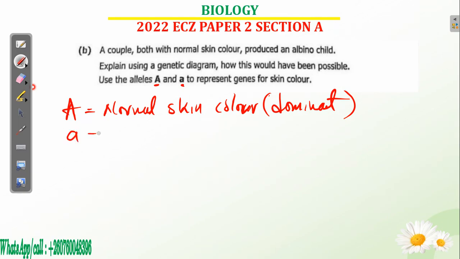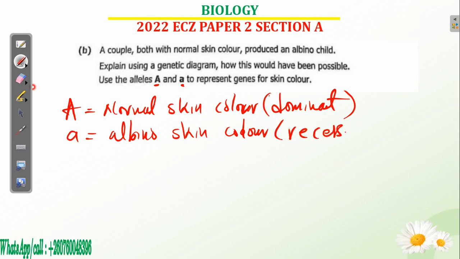Now, what about this small letter a? This means albino skin color, which is recessive. Do you know what recessive means? It's not seen on the outside, but it's carried inside. So this couple, they are both carriers. They appear normal.